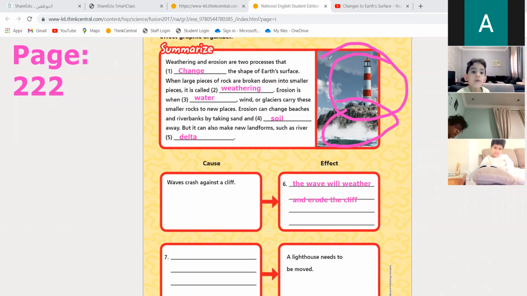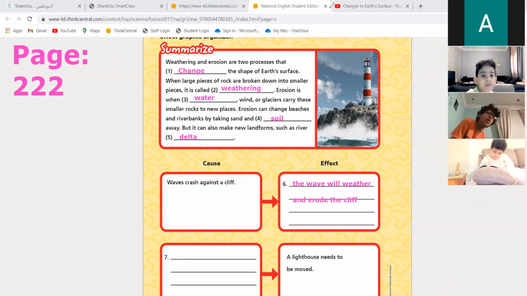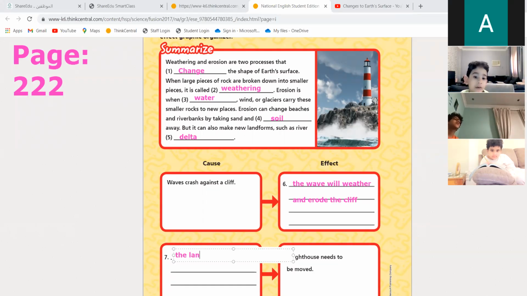The land will be smaller or bigger? The wave will erode the cliff. That's right, ya Muhammad. And what is going to happen to the land? It will be destroyed. Yes, the land will. Because the lighthouse is on the rocks, and the rocks will get weathered smaller, because of the wave. Because of the weathering and erosion. Yes, that's right. Excellent. Then the lighthouse will be destroyed. Yes, that's right. Very good, ya Muhammad.